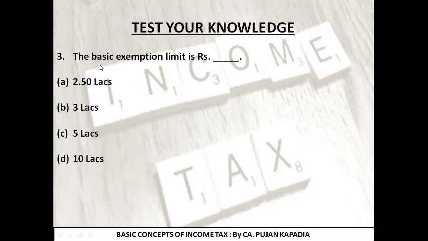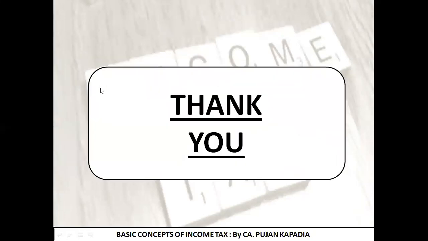Last question was, what is the basic exemption limit as of now? Correct answer is 2,50,000. I explained that basic exemption limit means the income which is not taxable or which is not liable to tax as per the current slab rate. The amount is 2,50,000. As a result of which, what is the basic exemption limit as of now? Option A, 2,50,000. With this, friends, I declare officially this chapter completed.